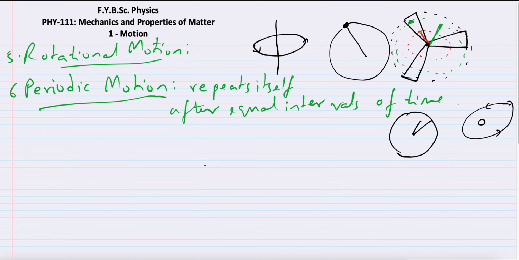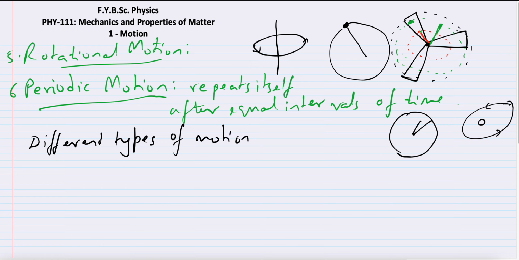All right. Now another thing, this classification is just to help us. So whenever you take a motion, it is not that you are going to say this is only rotational, this is only periodic, this is only oscillatory. Different types of motion can be combined. Okay, so this is an important thing. So let me just write down, just so that you don't get confused. Different types of motion can be combined.